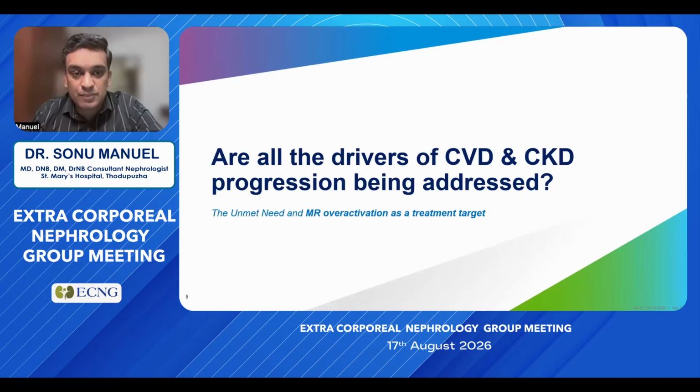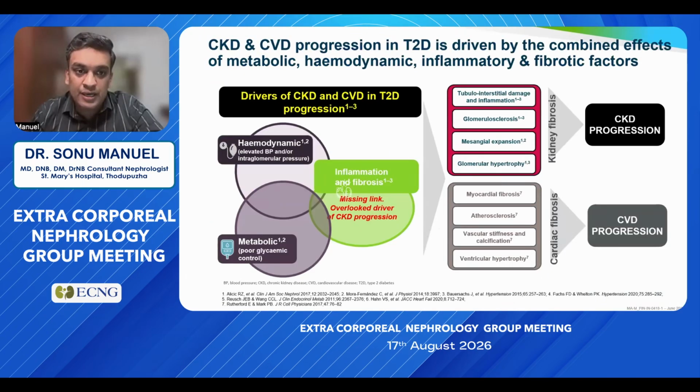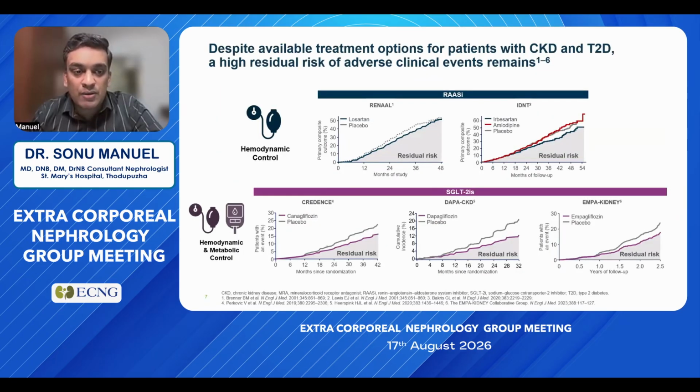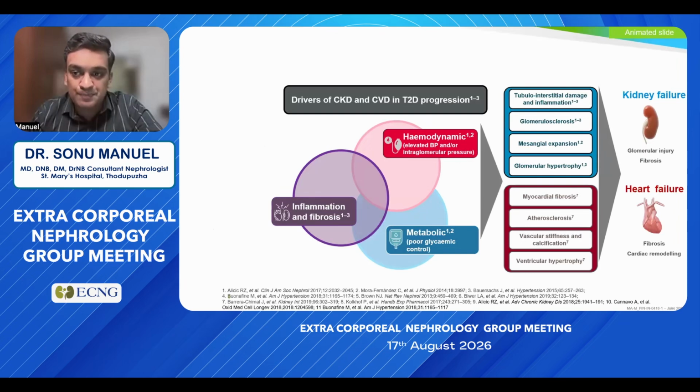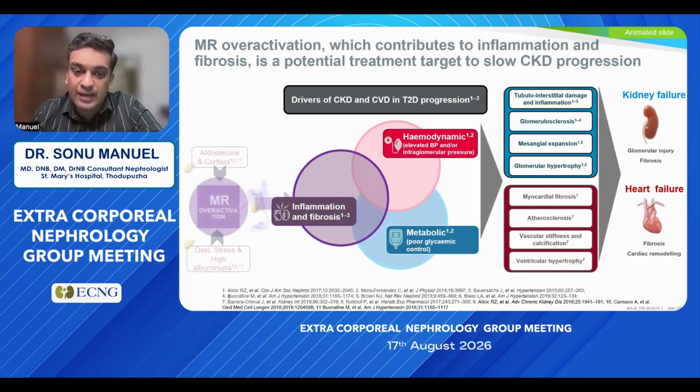So this brings us to the pertinent question: are all the drivers of CVD and CKD progression being addressed? Now, what are the drivers? There are hemodynamic, metabolic, and inflammatory drivers. This leads to CKD and CVD progression. Previously, we had two major agents to control this: one is the RASi and the other is the SGLT2 inhibitors. If we analyze the major trials of RASi and SGLT2 inhibitors, there is significant residual risk even after using these drugs. There is significant residual risk of increase in cardiovascular disease and chronic kidney disease progression. So, this leads to kidney failure and heart failure.